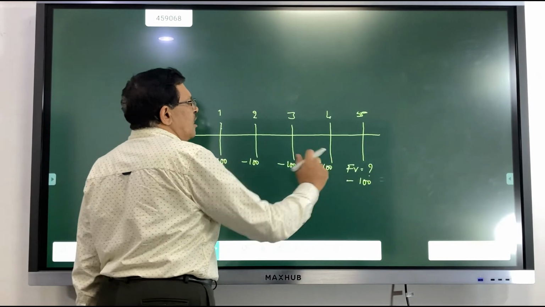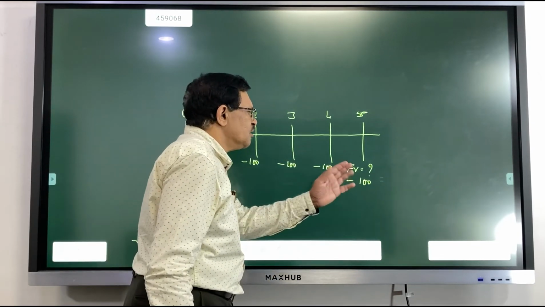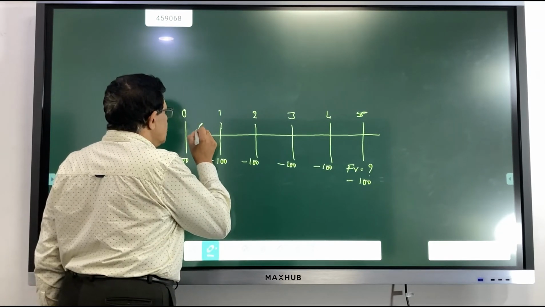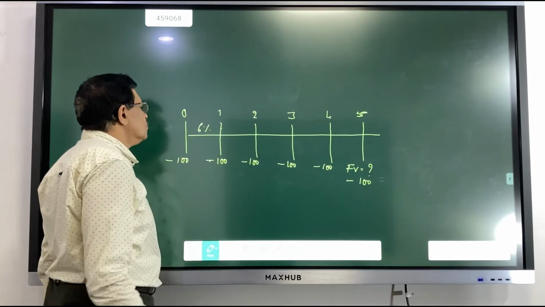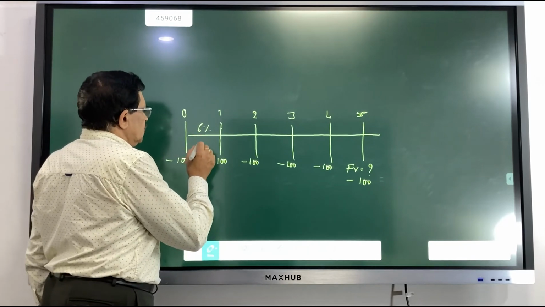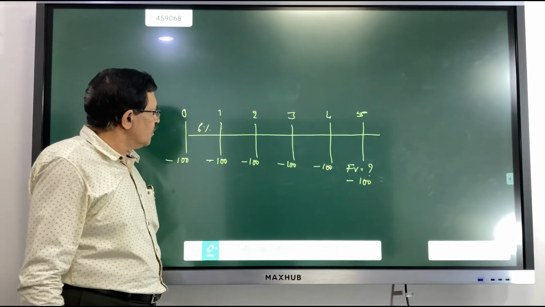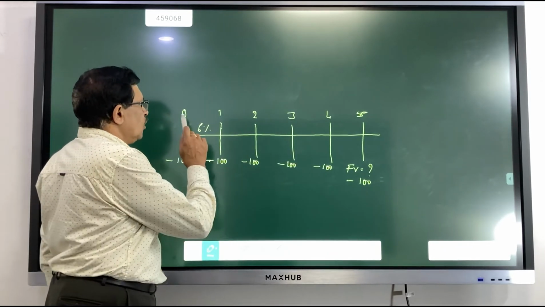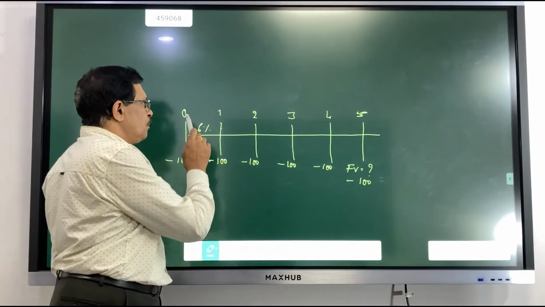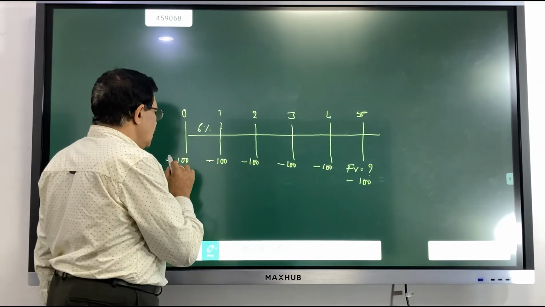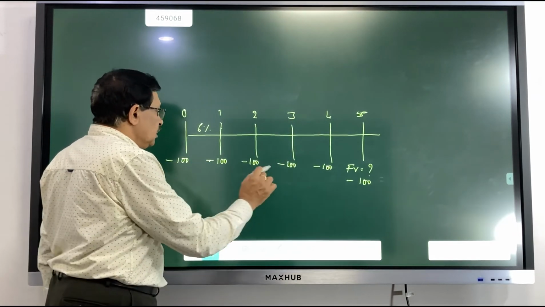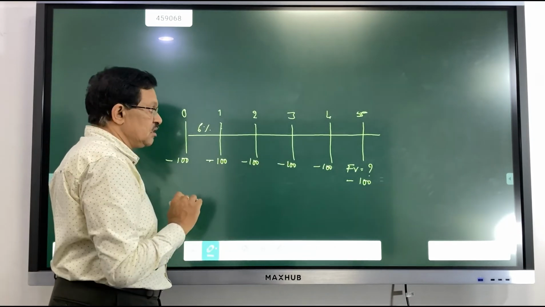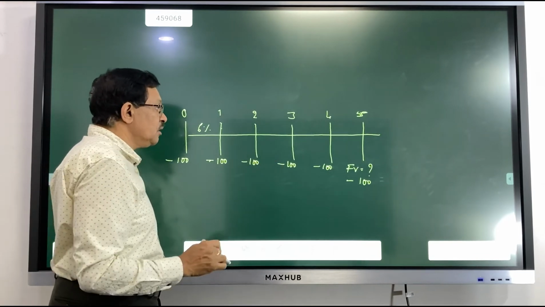I like to know how much money I am going to receive at this point of time if the interest rate is going to be 6%. So I am going to put the interest component here. So this is how a time scale will be written, wherein on the top I am going to put the periods. At the bottom I'll put the cash inflows or the cash outflows which are going to happen.